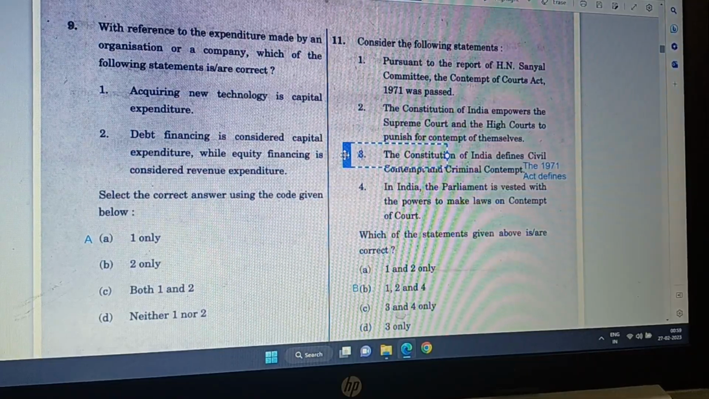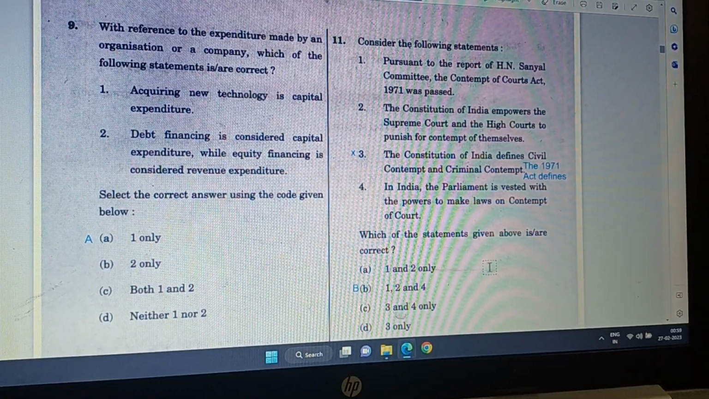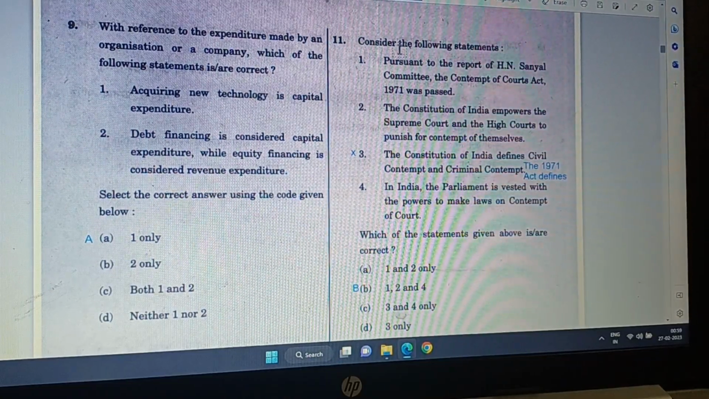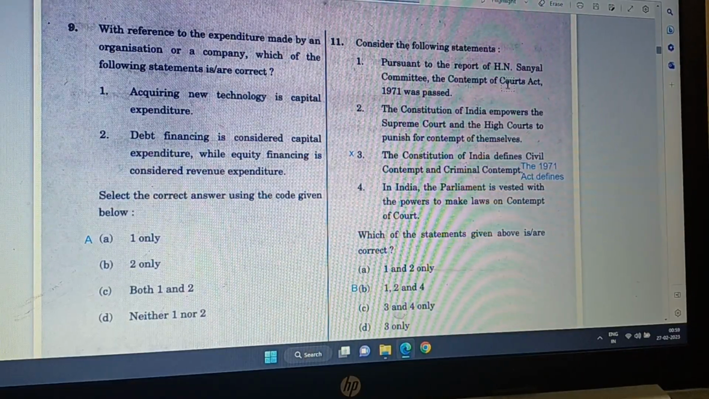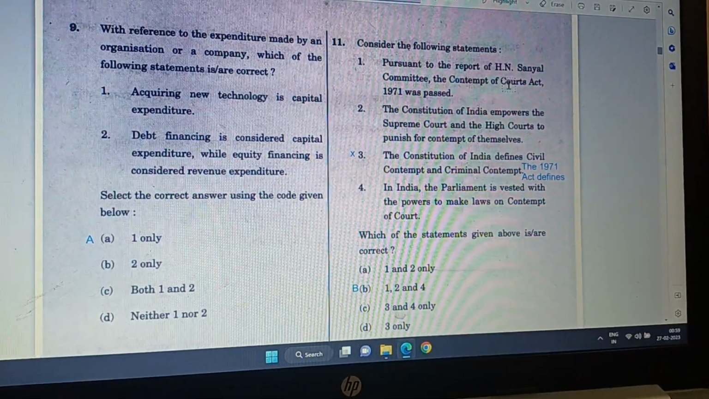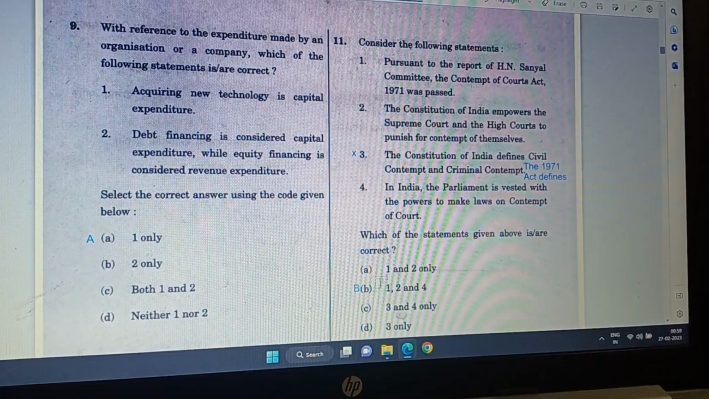And this 4 is, in India, the Parliament is vested with the powers to make laws on contempt of courts. Of course, because it is the Parliament who had passed the Contempt of Courts Act of 1971. Hence, Parliament is vested with that power. So, 1, 2, and 4 are correct. That is option B.